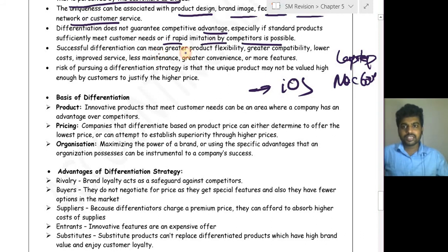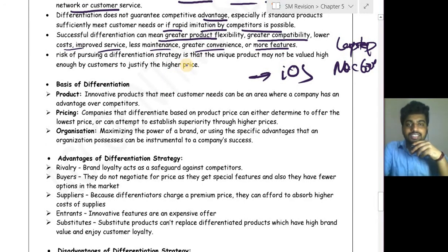Successful differentiation can mean a greater product flexibility, greater compatibility, low cost, improved service, less maintenance, greater convenience, or more features. See, your Maruti Suzuki is a differentiation product because its maintenance cost is less. The risk of pursuing a differentiation strategy is that the unique product may not be valued high enough by a customer to justify the higher price. So if the customer thinks that the value provided by the unique, differentiated product is not worth that high price, then they will not go for that particular product.